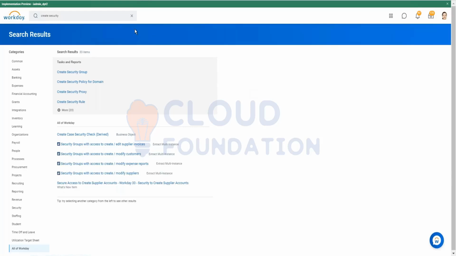Okay, we are able to see this particular task of creating segment-based security group because we implementers are part of the security group for the segmented setup domain.